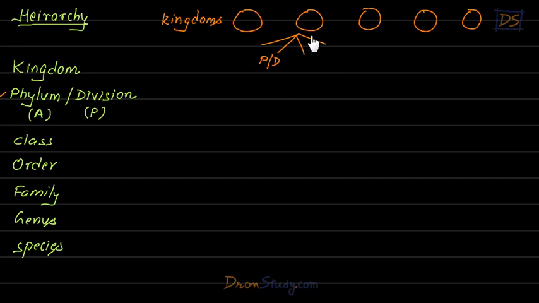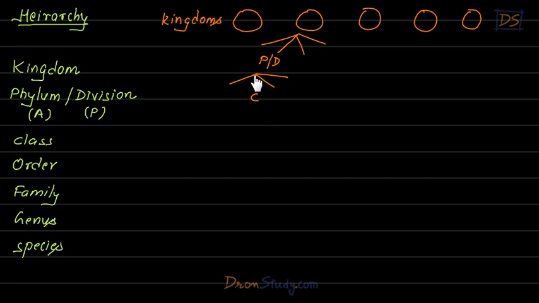Right, students? And all the organisms which were there in this kingdom, he further divided them in small groups. And those small groups were called phylum or division. Now, if that group had only animals, he called them phylum. And if that group had only plants, he called it division. Just a small thing. You understand?